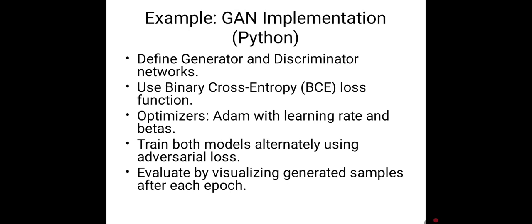Next is an example of GAN implementation. The typical GAN implementation involves defining the generator and discriminator networks, using binary cross entropy loss functions, and using an optimizer like Adam. It uses alternate training between the generator and discriminator, and after each epoch we visualize the generated samples to monitor the progress. As training progresses, the generator outputs become more realistic.